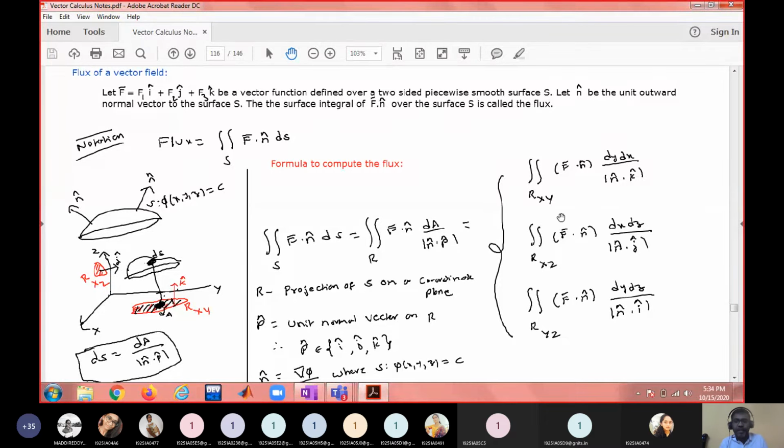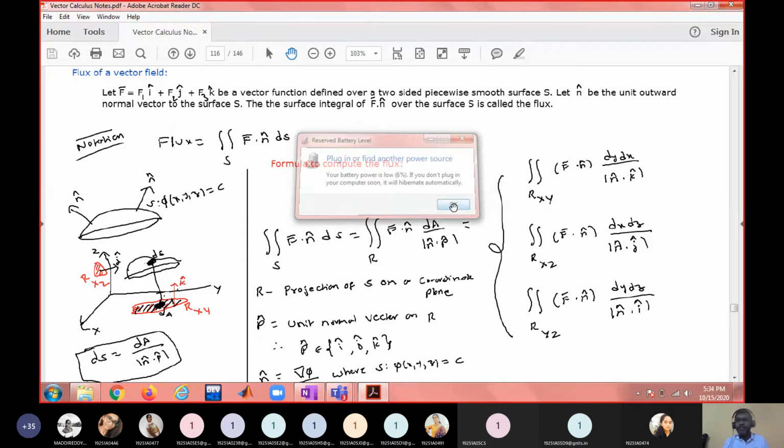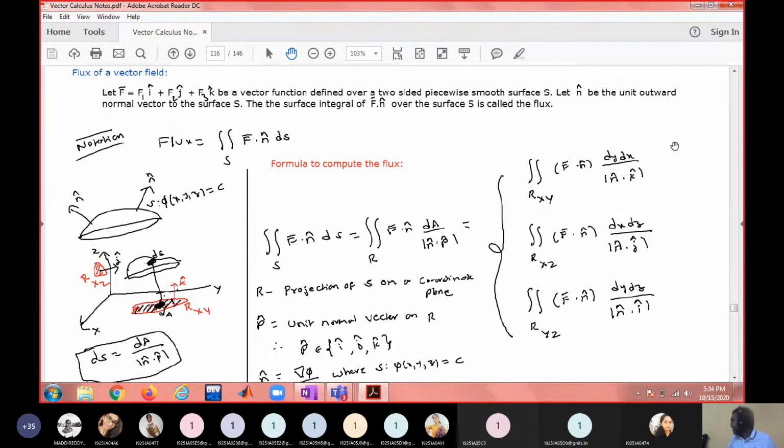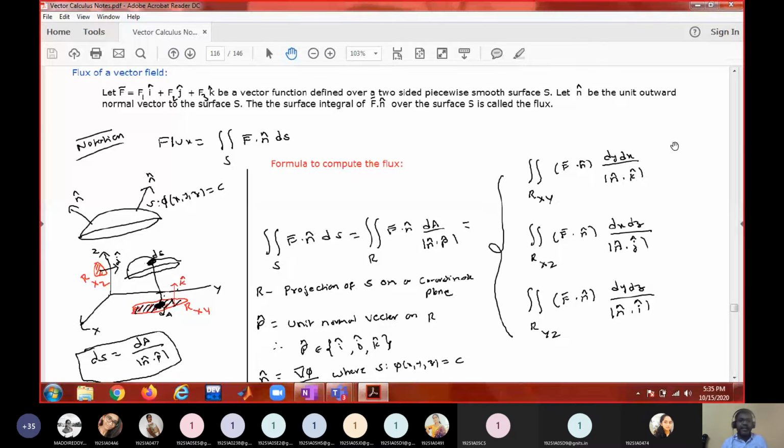If we take the projection on the xy plane, this is the formula, because dA becomes dy dx. If you take the yz plane, dA becomes dy dz. If you take the xz plane, dA becomes dx dz. What is the normal vector on the xz plane? j bar. What is the normal vector on the xy plane? k bar. What is the normal vector on the yz plane? i bar.